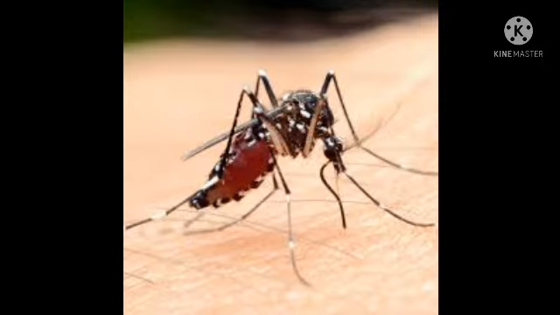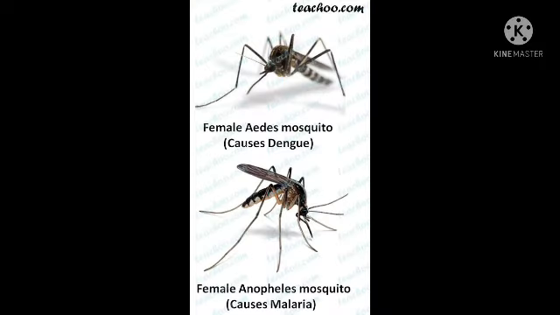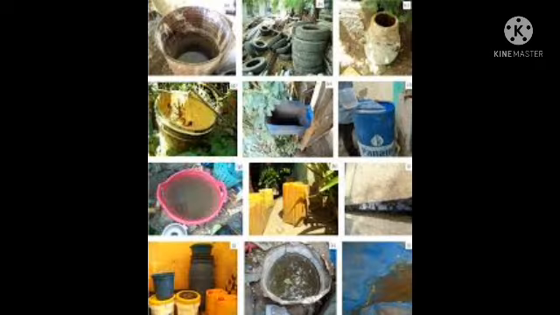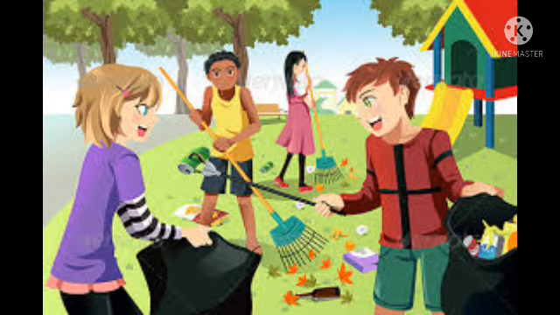Some more examples of carriers are the female Anopheles mosquito, which carries the parasite of malaria, and the female Aedes mosquito, which acts as a carrier of dengue fever. All mosquitoes breed in water. So one should not let water collect anywhere, like in coolers, tires, flower pots, etc. By keeping the surroundings clean and dry, we can prevent mosquitoes from breeding.